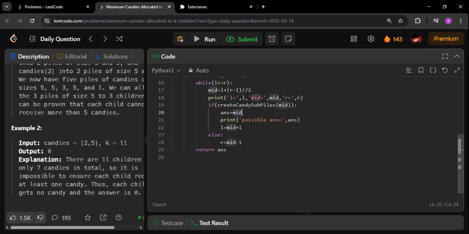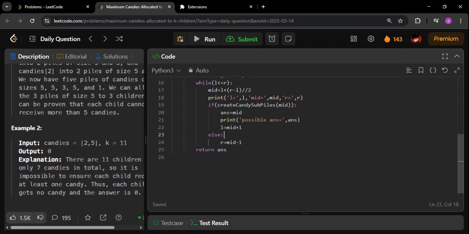So in that case we have to reduce the number of candies that we are giving. If this condition is false, we have to shift the search space to before the mid. That means now the right will be mid minus one and the left will remain the same. This will ensure that the mid you get is smaller than the current mid. If you are giving fewer candies, there could be a possibility that all the children could be given the same number of candies, right? That is the basic idea.